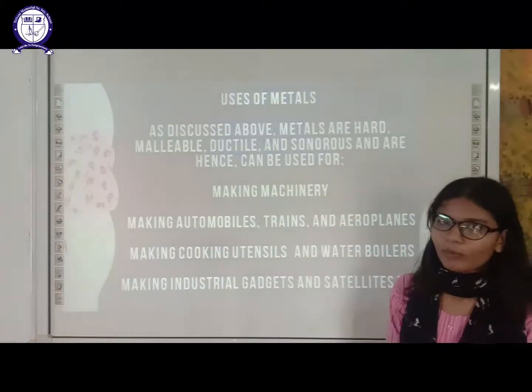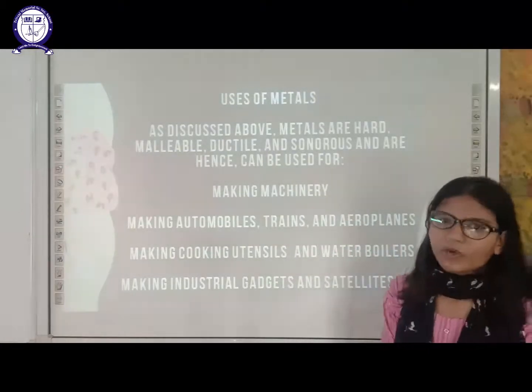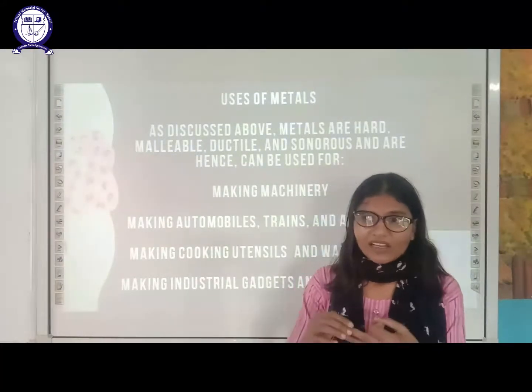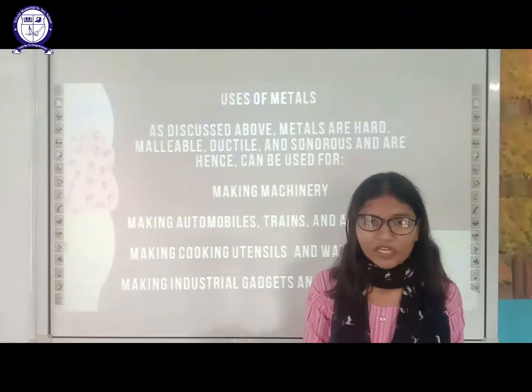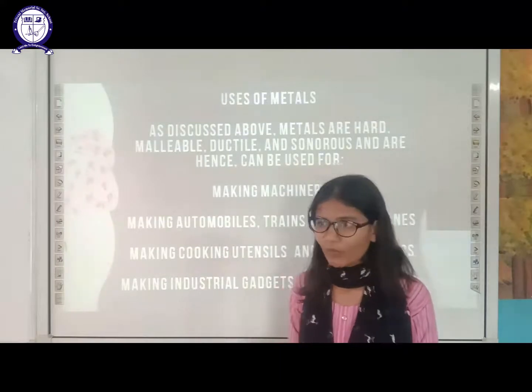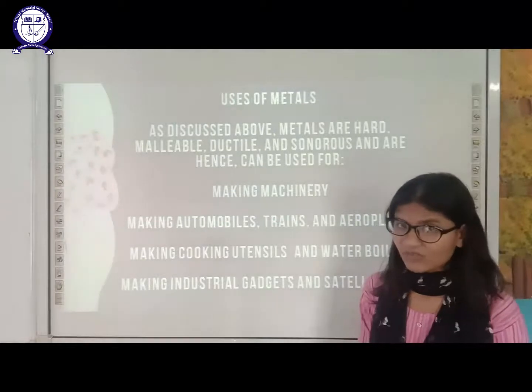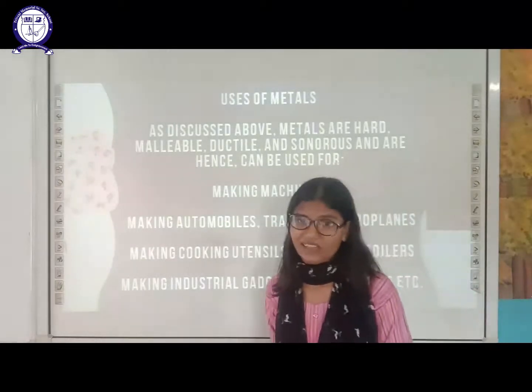Uses of metal and non-metal. Firstly, uses of metal. Because they are malleable and ductile, we can form different shapes using these. They have a high melting point. That's why we use them in machinery. We make utensils with them. They are good conductors of heat and electricity.